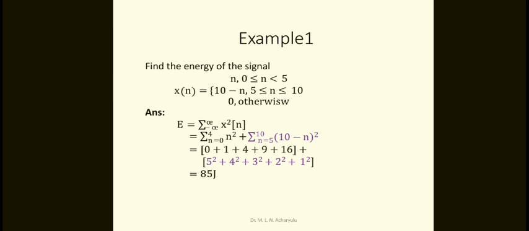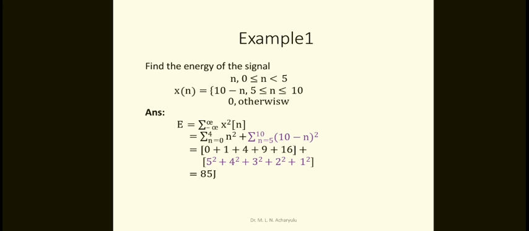Therefore, if you want to find whether it is an energy or a power signal, first you have to find the energy: sigma minus infinity to plus infinity x square of n. We already know x of n. So therefore sigma, what is the limit? n is equal to 0 to 4 because less than 5, then n square, because x square of n.